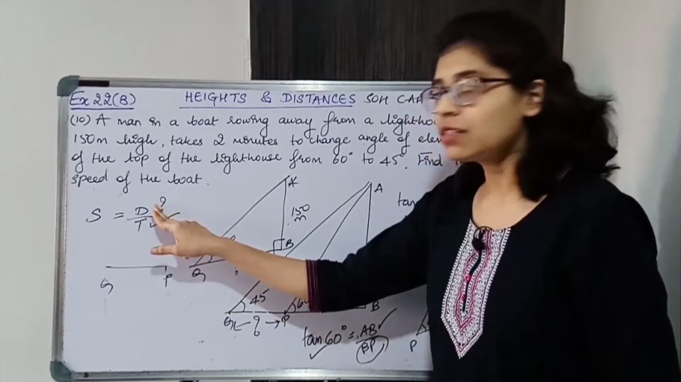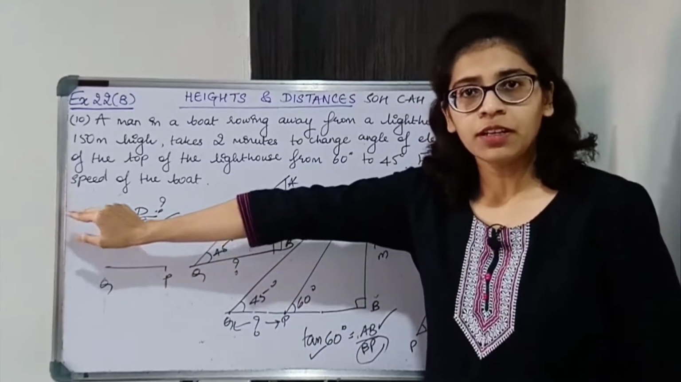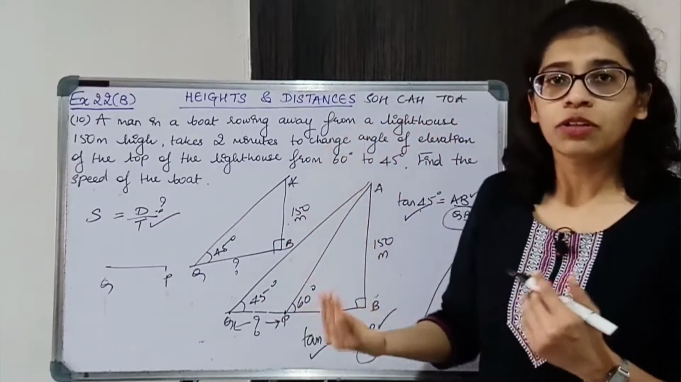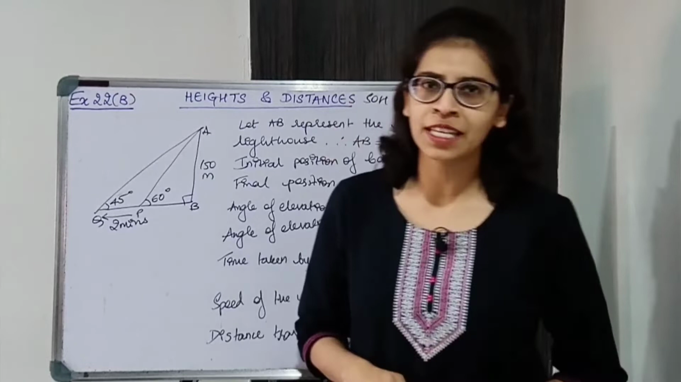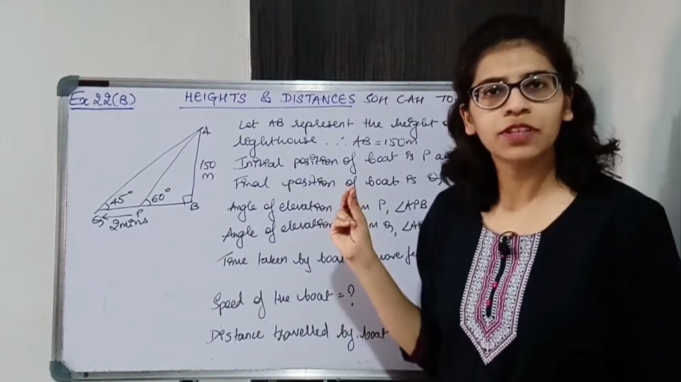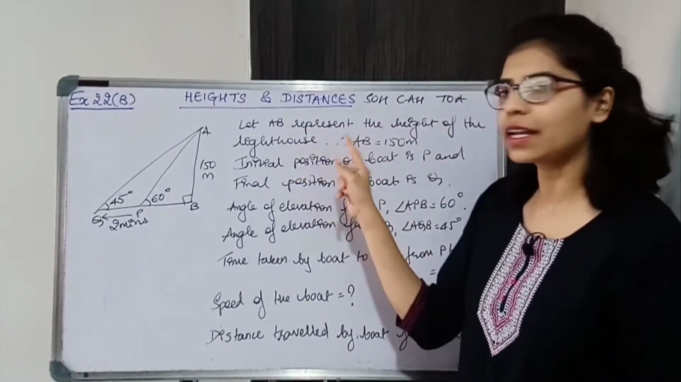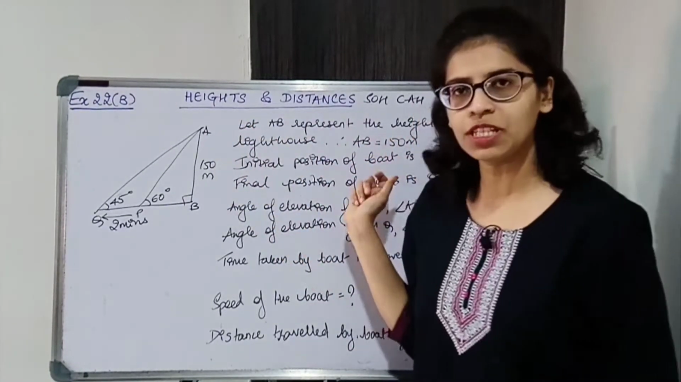Once you get the distance, distance upon time will give you the speed of the boat. Okay, so it's very easy. Now let us start solving with proper steps. So draw a proper diagram with the help of a scale. Okay, draw a proper diagram. AB represents the height of the lighthouse. Okay, so AB represents the height. What is the height of the lighthouse? It is 150 meters. So write down AB is 150 meters.